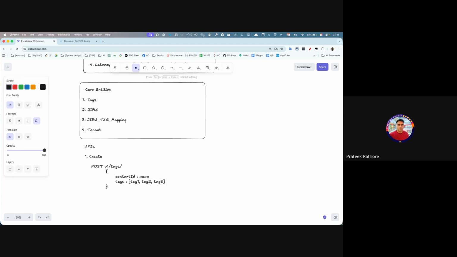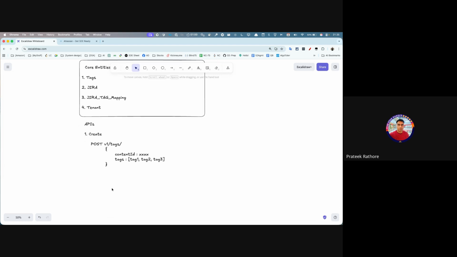Cool. And any issues with this? No? Okay. So basically we created a content document, and we got a content document ID. And then from that content document ID, we are calling this with the tags. Okay. Then what else?